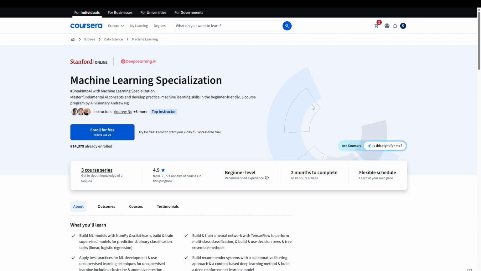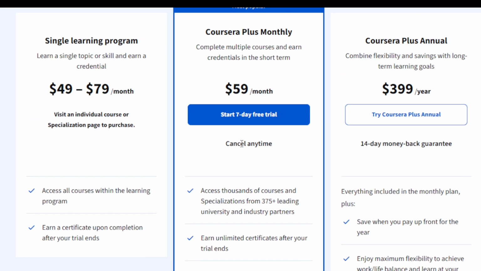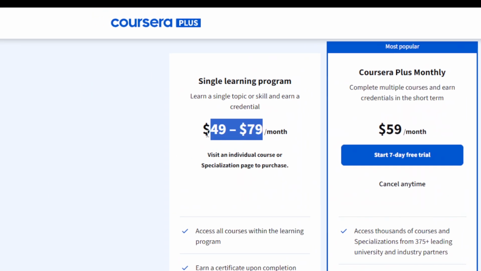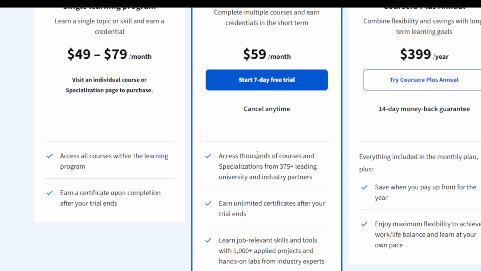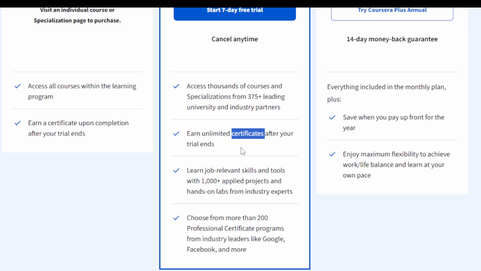If you want to complete several Andrew Ng courses, Coursera Plus is usually the smarter choice. Buying courses separately can cost much more over time. With Coursera Plus, you get access to thousands of eligible courses and can earn unlimited certificates with one subscription.